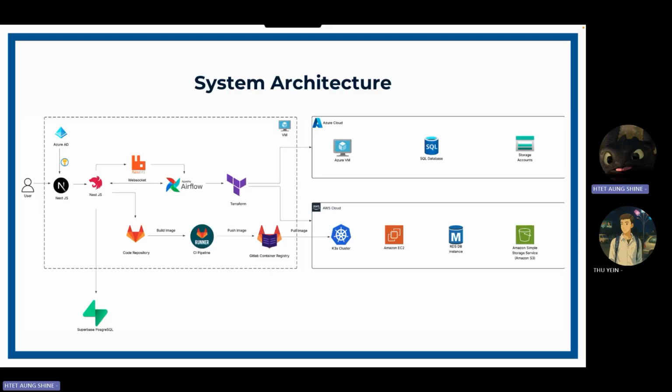We also have our own self-managed GitLab servers. We can push code to the GitLab servers, run the CI/CD automation scripts on the GitLab runner, and push the image to the GitLab container registry. We can then deploy our image into our own K3s clusters. We use PostgreSQL from the Supabase cloud service as the database. So this is the overall architecture of our application. Next, we would like to demonstrate how our application works.